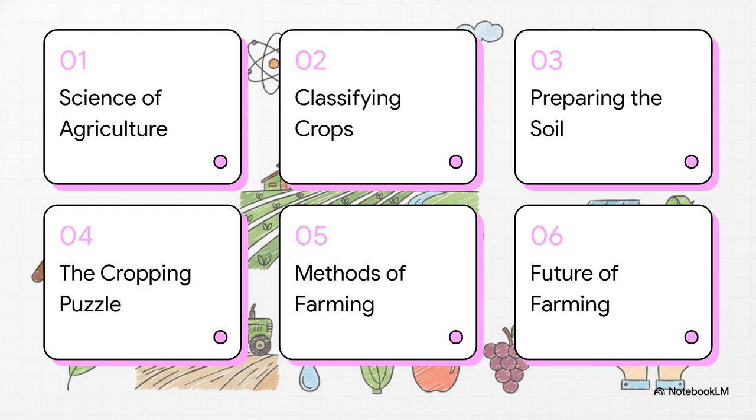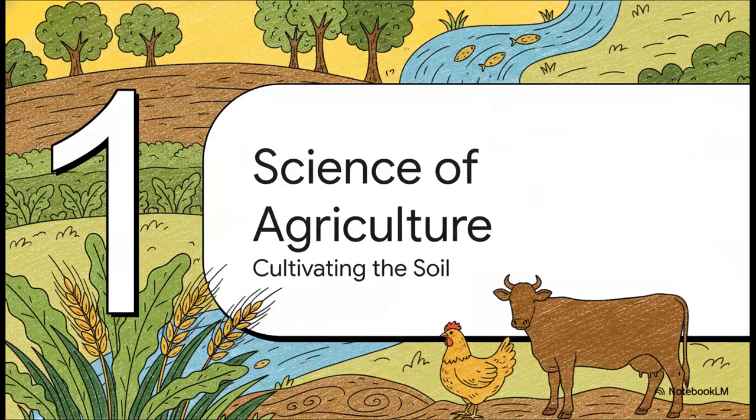Here's our agenda for today. 1. The science of agriculture. 2. Classifying our crops. 3. Preparing the soil. 4. The cropping puzzle. 5. Methods of farming. And finally 6. The future of farming. So, we'll start at the micro level with the basic science, scale up through soil prep and farm management, and eventually zoom out to global sustainability. Let's get into it.